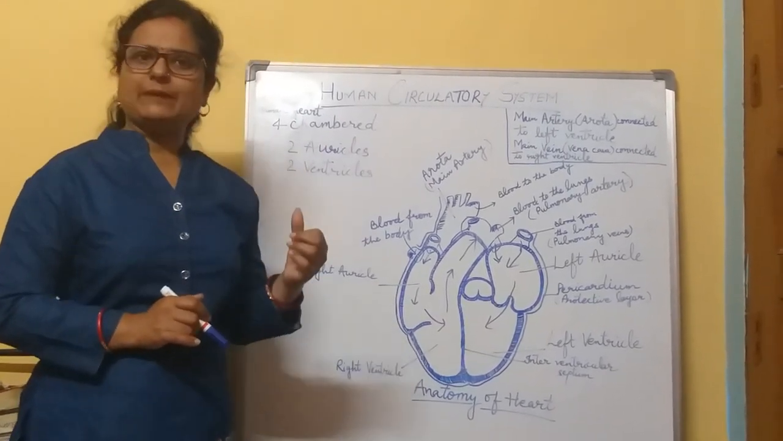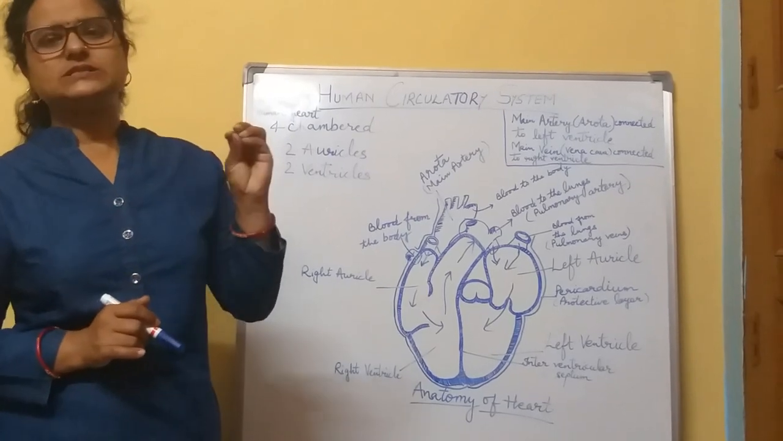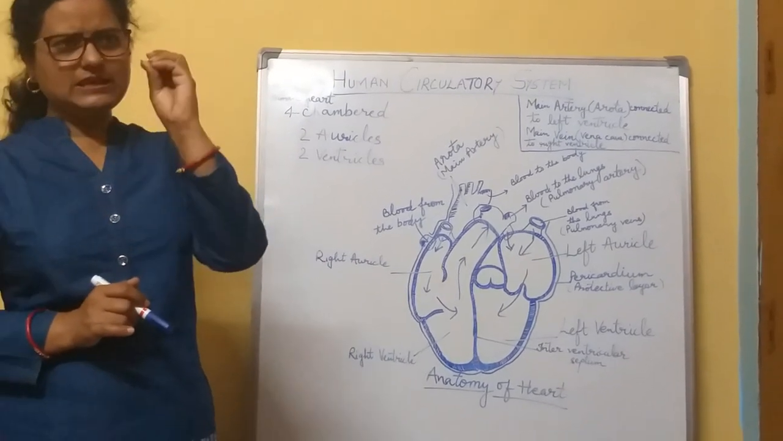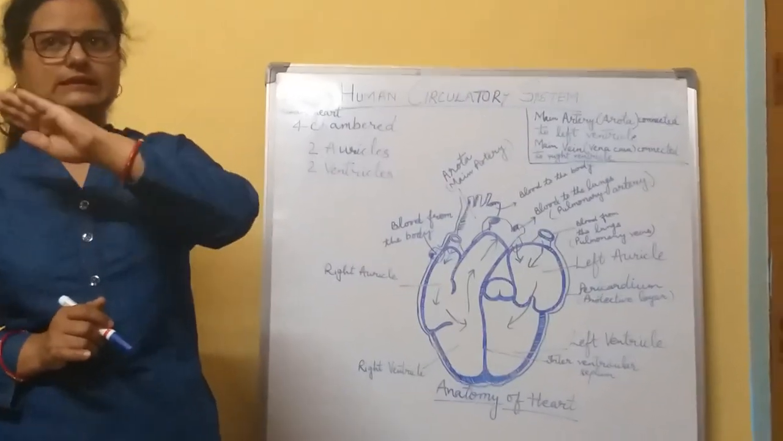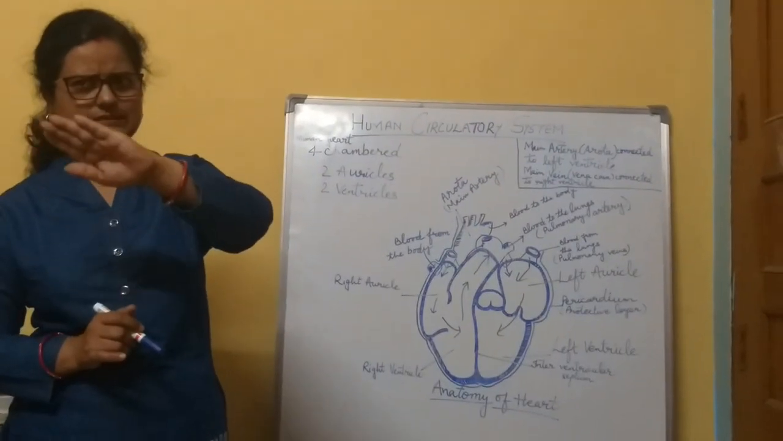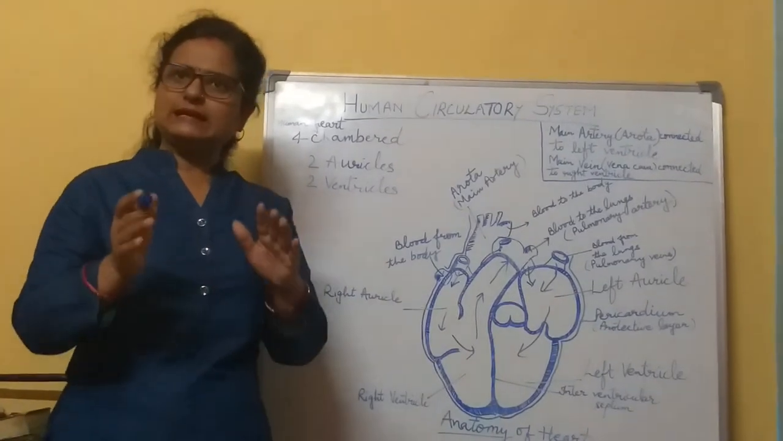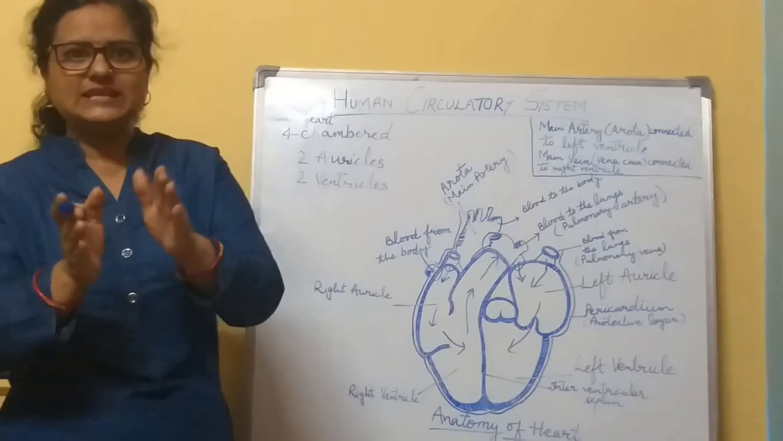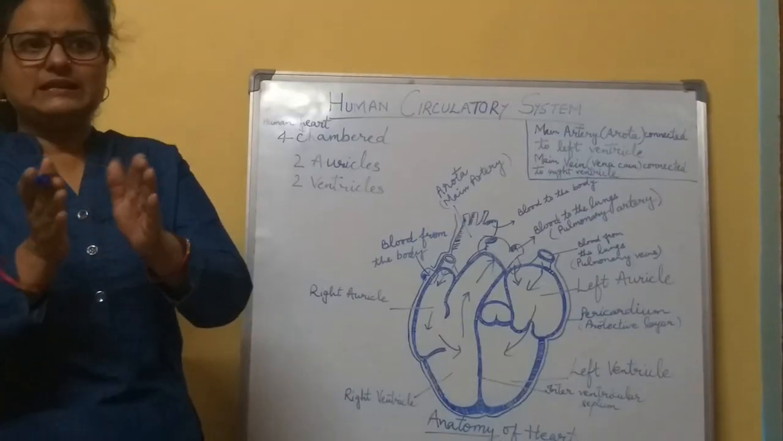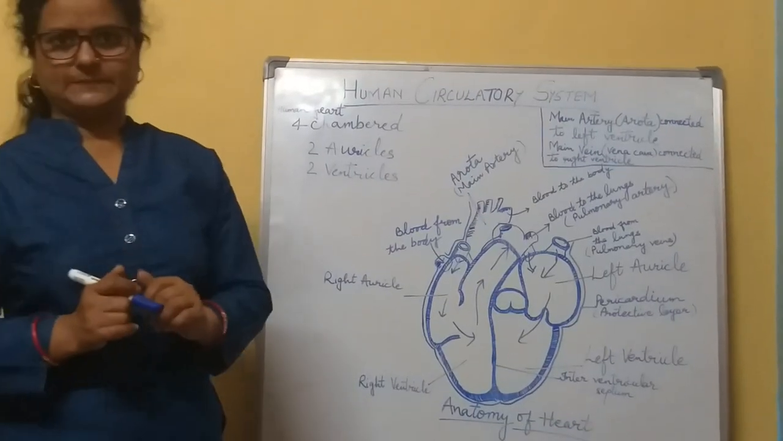And then the capillaries are very small tubules that are inserted inside the cells of the body. They lie between the arteries and veins, and they exchange the materials from the arteries into the veins.